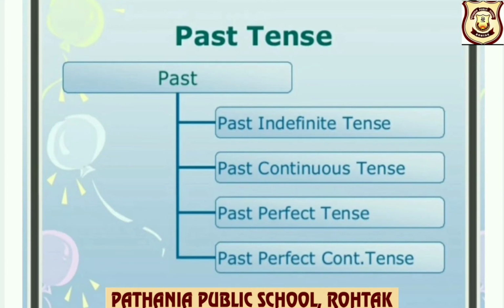As with present, similarly, past tense is also divided into 4 forms on the basis of its aspect. That is past indefinite, past continuous, past perfect, past perfect continuous tense.